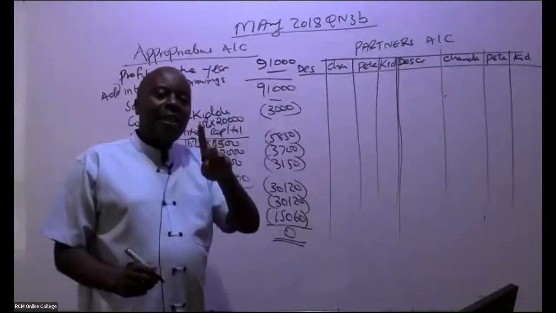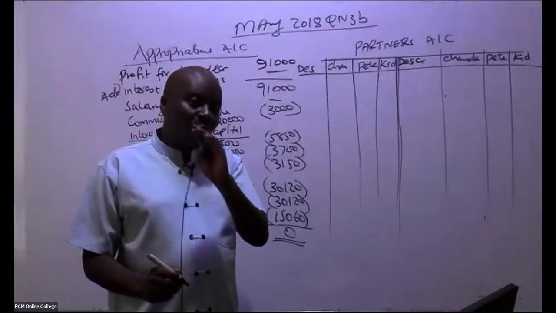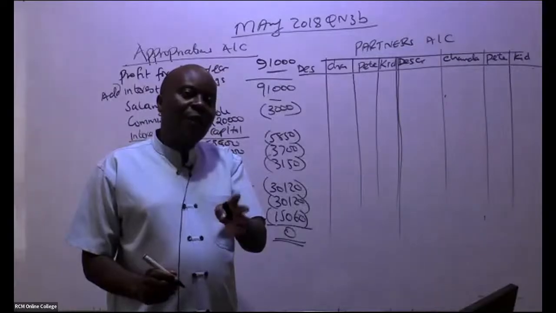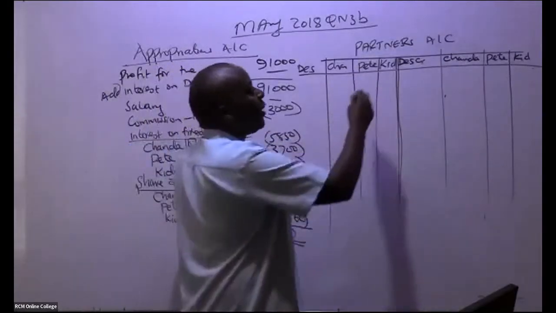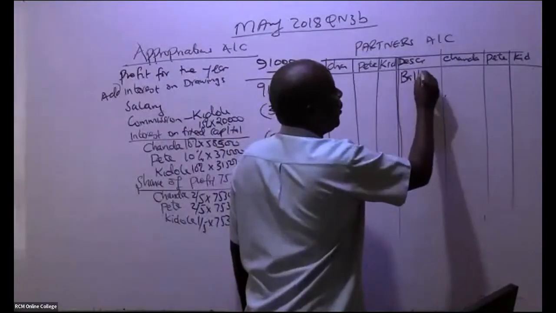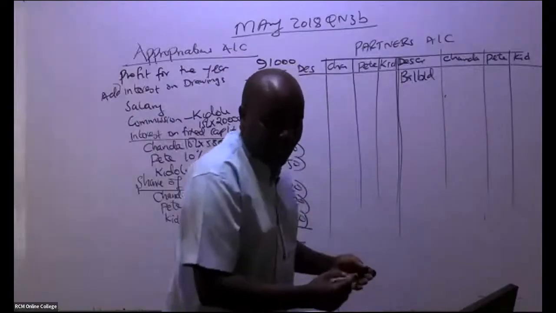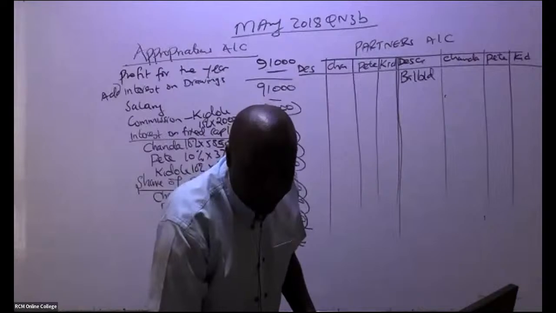Remember, partners, whenever they have capital with us, the capital will be on credit side. So in this case here, if you go to their trial balance, and then you see they have capital on the credit, you just bring it here. So we start with balance brought down. Free marks here, really. Are you able to see they are fixed capital?